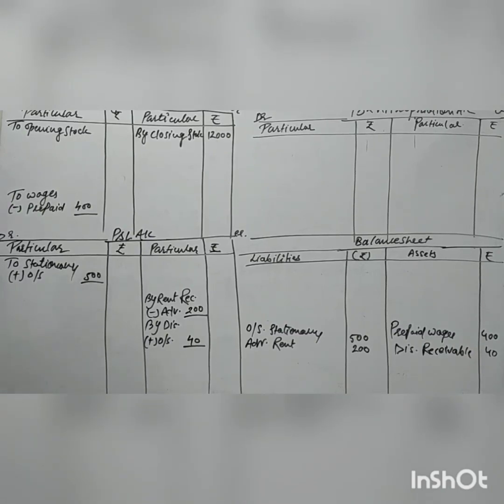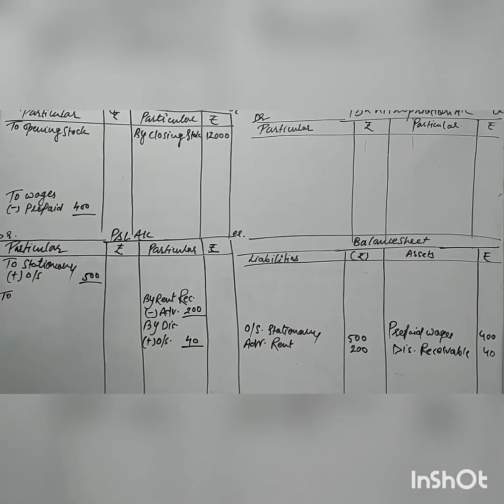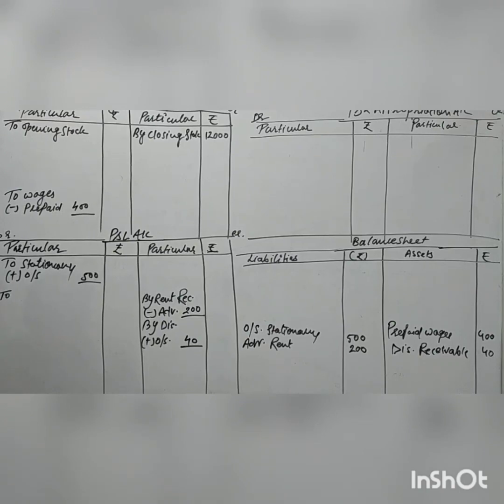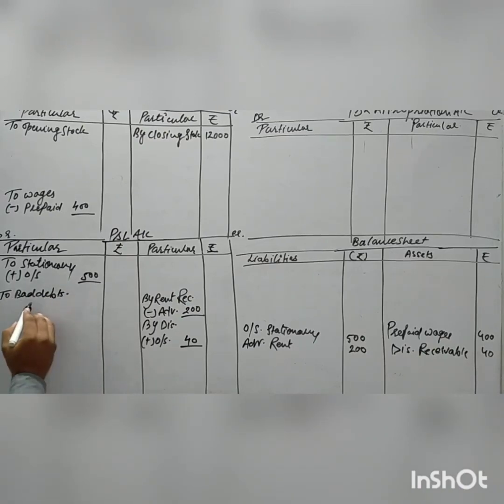First, here we will write bad debt. This is basically the old bad debt which is given in the trial balance, and the space is blank.